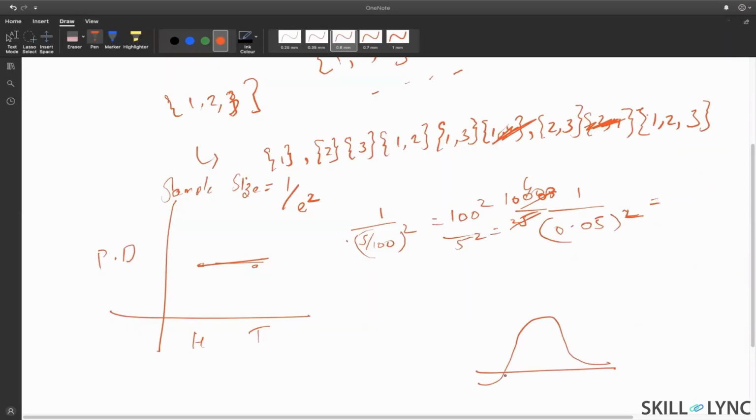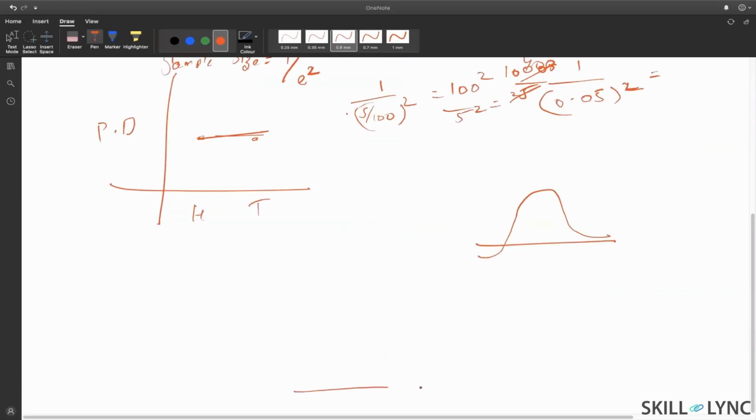So for example, let me draw it once again. Say this is your normal distribution. Now this is your frequency, or number of times it is appearing, and this is your random variable, right? Now appraisal will range, say in a particular company, from 5 to 20% hike every year.